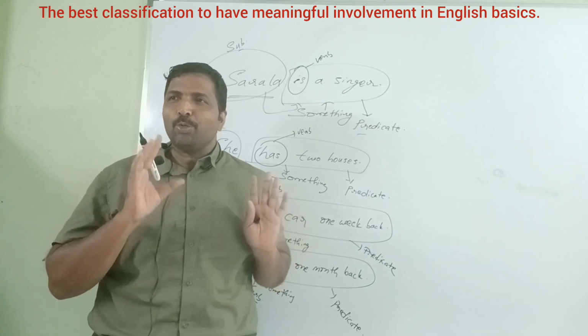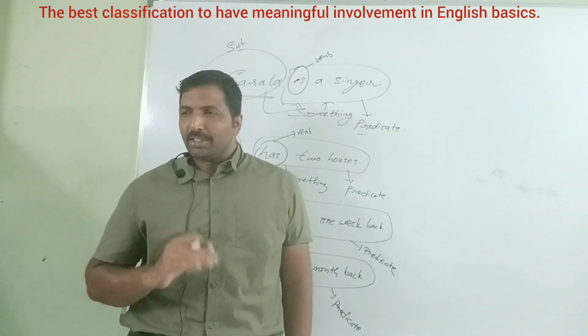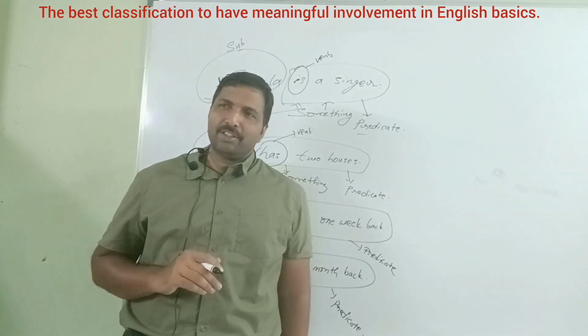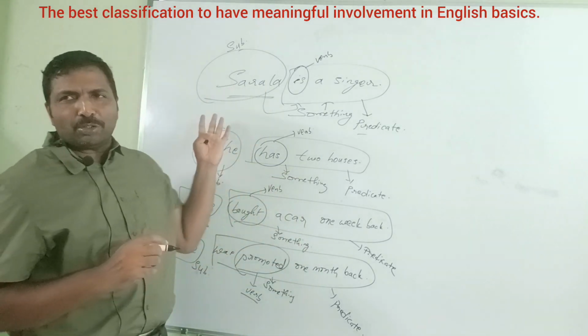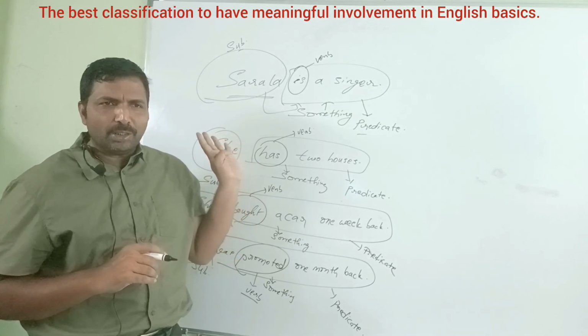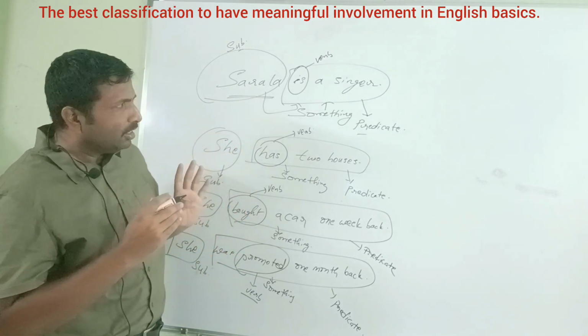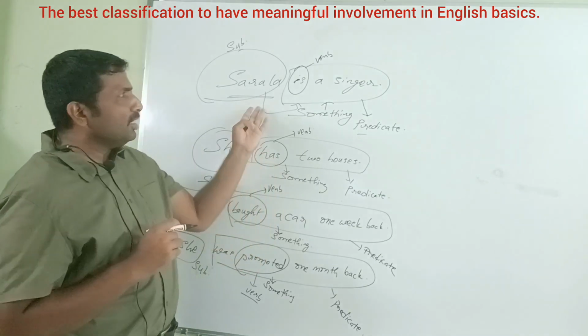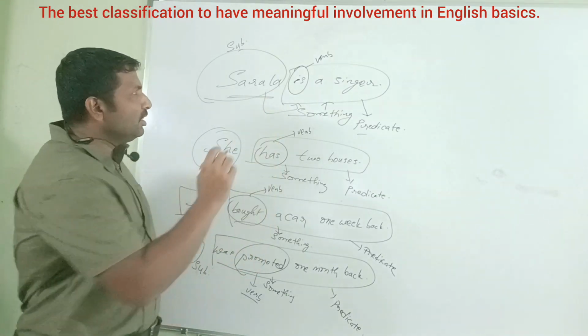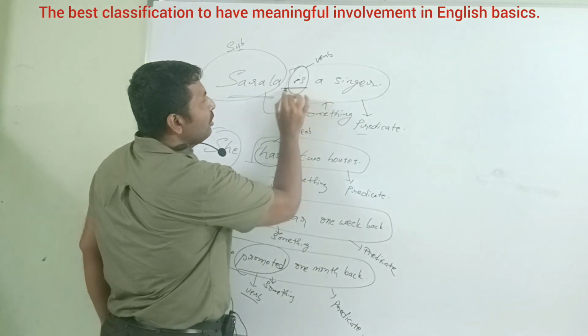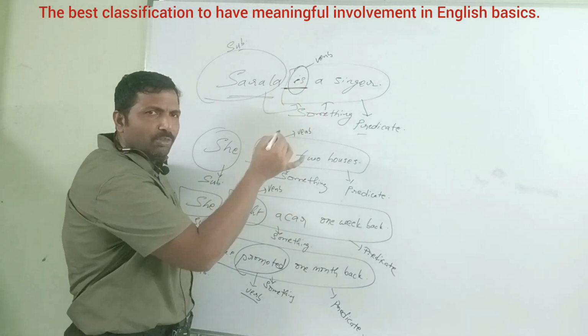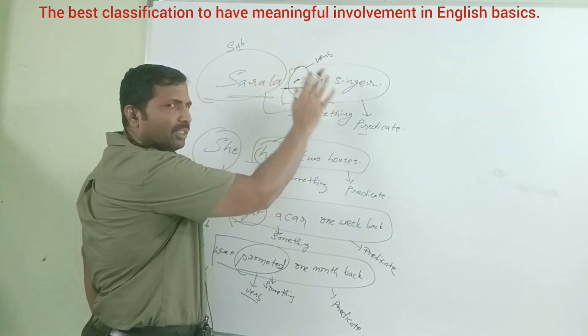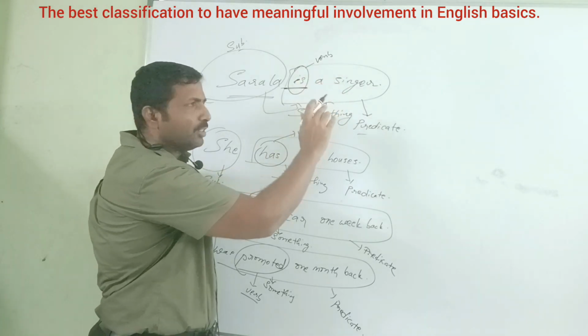Now we have got a clue. Observe the verb in the sentences to classify sentences, because nouns and pronouns must be there in the subject part. Observe the verb. Sarala is a singer. Is itself is the main verb. When am, is, are are the main verbs, as in Sarala is a singer, her particular profession is expressed.